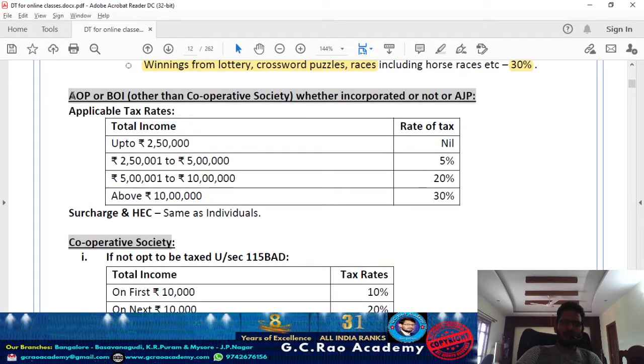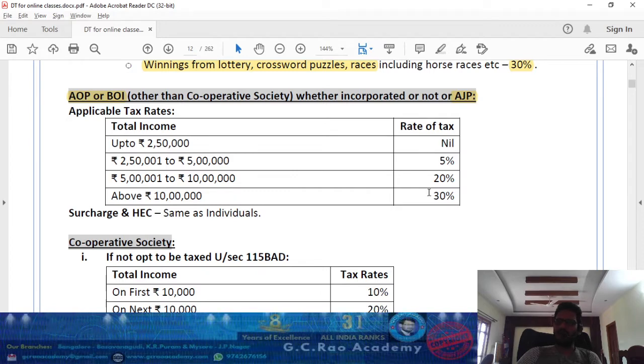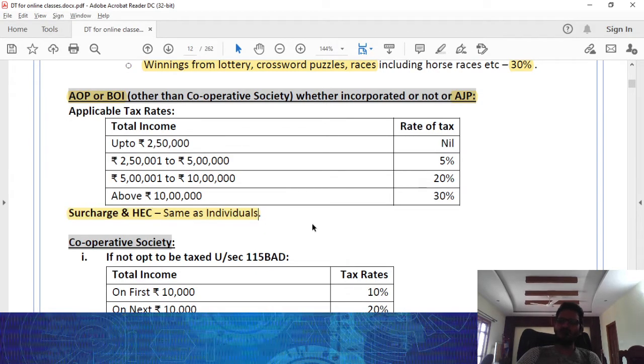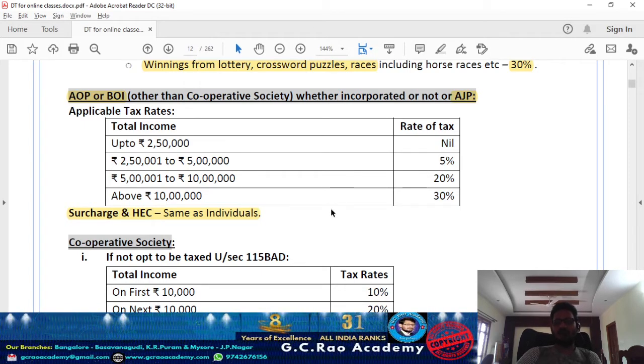Next one, they are talking about AOP or BOI, and next one AJP. Generally for AOP, BOI or AJP, the tax rate applicable is the tax rate applicable to an ordinary individual: up to 2,50,000 nil, 2,50,000 to 5 lakh is 5%, 5 lakh to 10 lakh will be 20%, above 10 lakh will be 30%. Surcharge and health and education cess are the same as applicable to an individual. That means surcharge exceeding 50 lakh but not exceeding 1 crore, exceeding 1 crore but not exceeding 2 crore, and health and education cess is 4%.